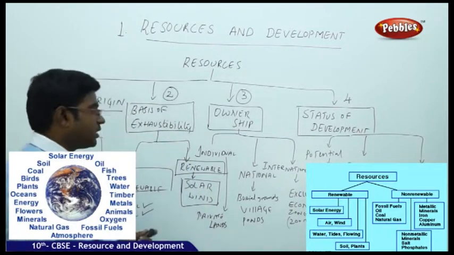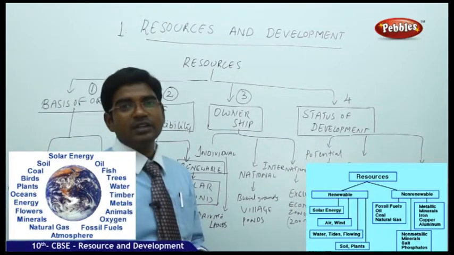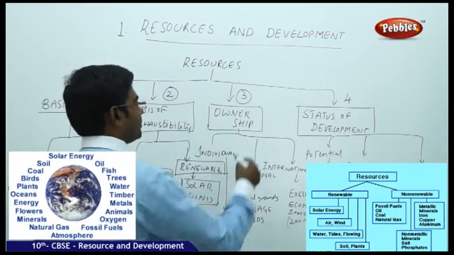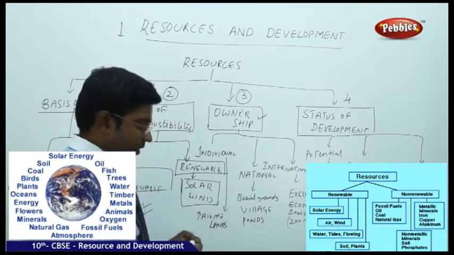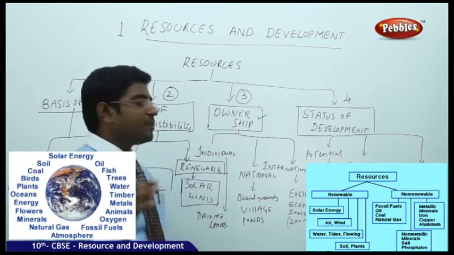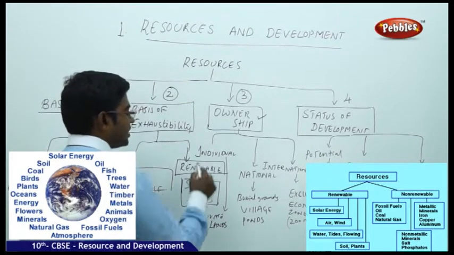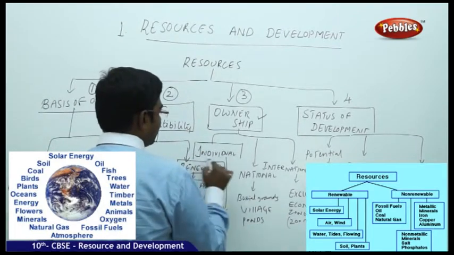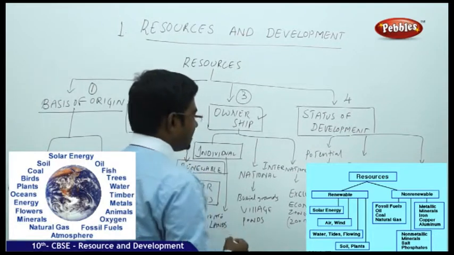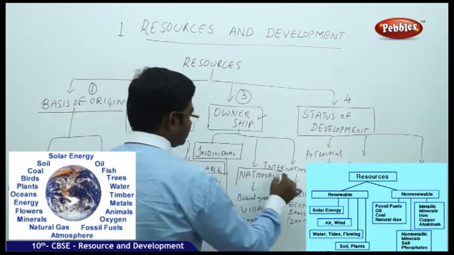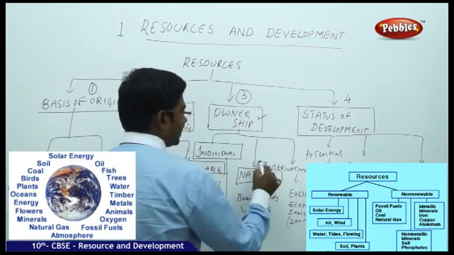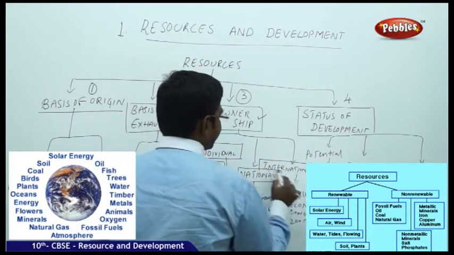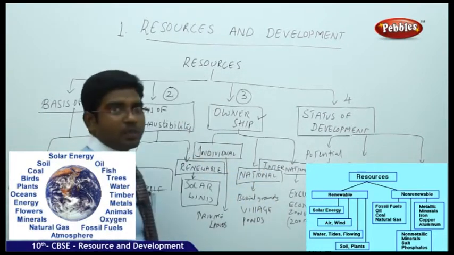Then moving on to the third category of resources, that is ownership. Who is the owner of a particular resource? That depends again on three categories: the first is individual ownership, the second is national, and the third is international ownership.